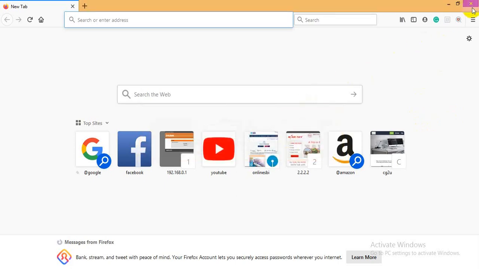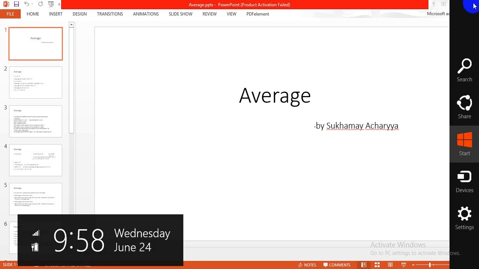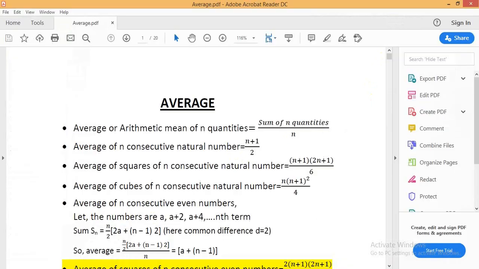Today our chapter is average. So we will discuss average. So here are some important formulas of average. I think you have some ideas of average. What is an average?